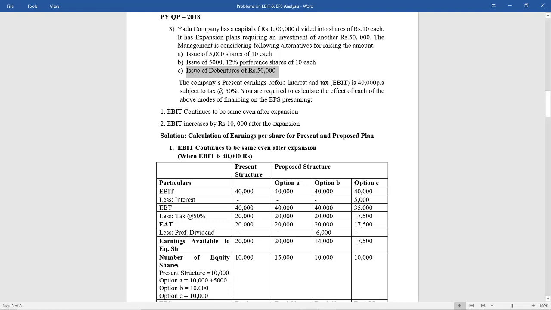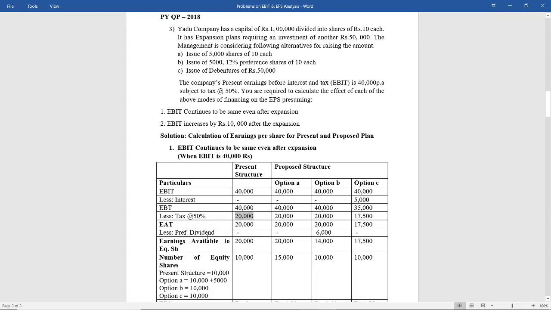Then you get EBT. EBT is nothing but EBIT minus interest. On the same lines you have to do for everything. Less tax. Tax at the rate of 50%. Tax is always calculated on EBT. So 40,000 into 50%. On the same lines you have to do for options A, B and C. You get EAT. EAT is nothing but EBT less tax.